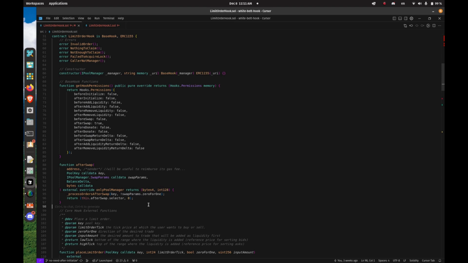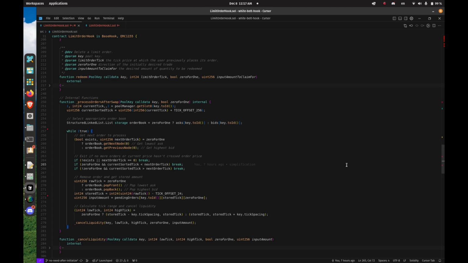Here are the hook permissions. We just use the after swap permission, and we process the direction of the trade and the mid price after the swap. In the process orders after swap function, we just check if the ending mid price after the swap has crossed the best bid or the best ask that we stored. Then, depending on that, we cancel the corresponding liquidity, which is then redeemable by the user.